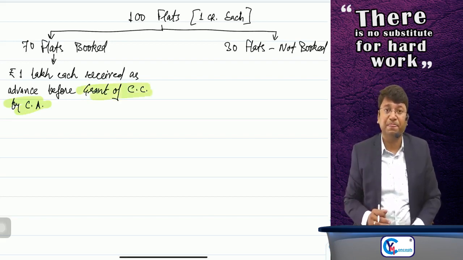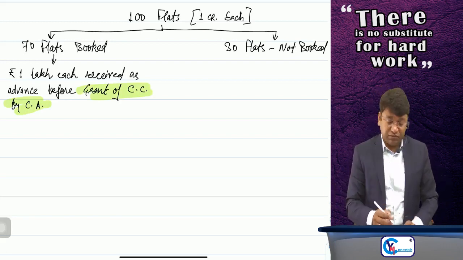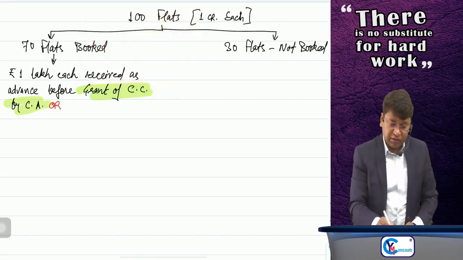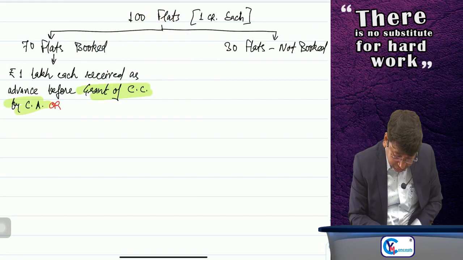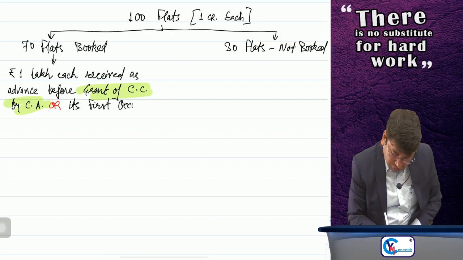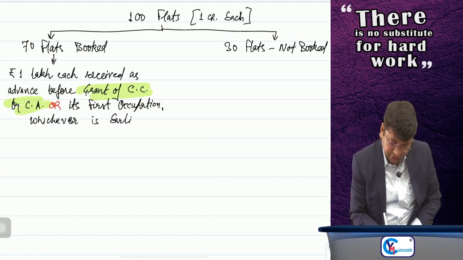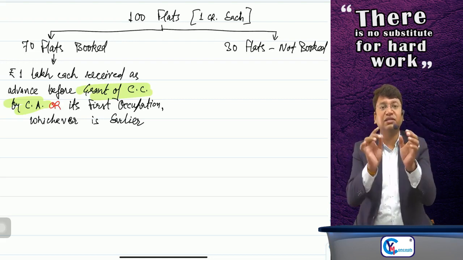That's why, while introducing the GST, the government mentioned one more point here: before grant of completion certificate by the competent authority or its first occupation, whichever is earlier.